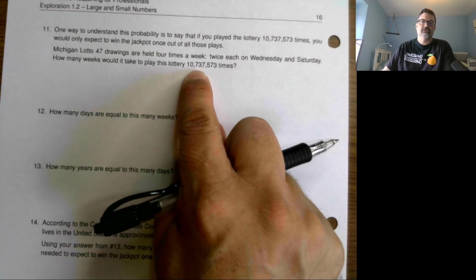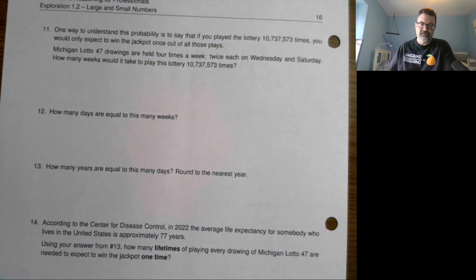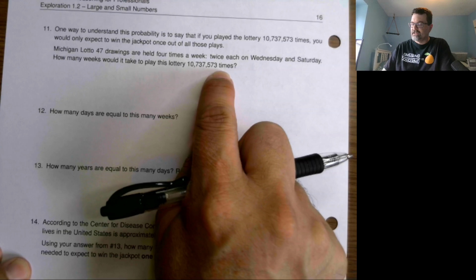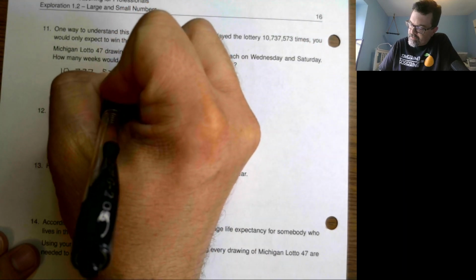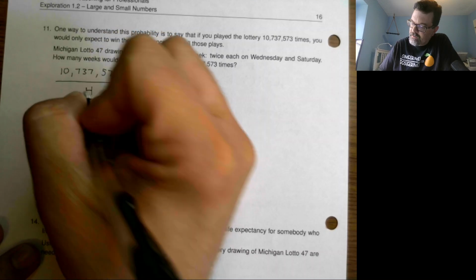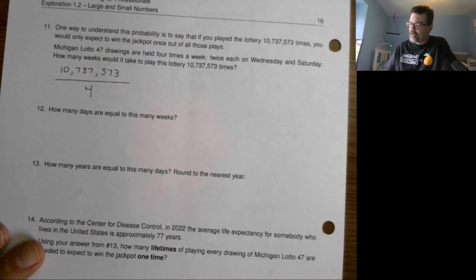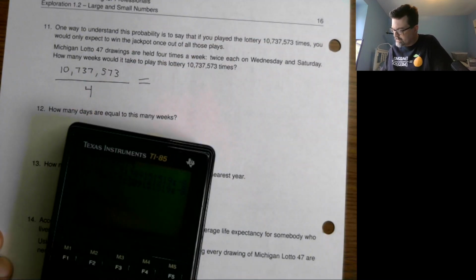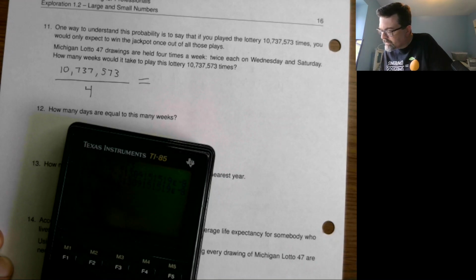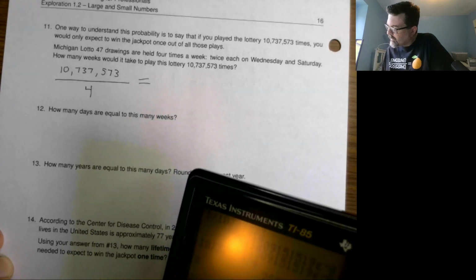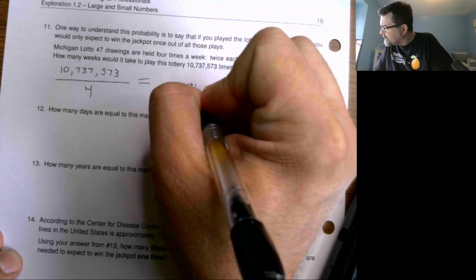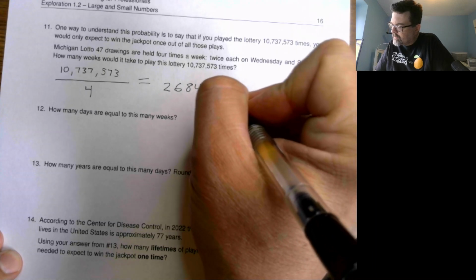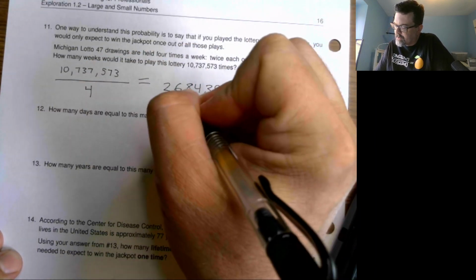So how long would it take to play this that many times? Okay, well, 4 times a week. How long is it going to take to do this many times? Well, okay, 10,737,573. We'll divide by 4. So 4 plays per week, 10,737,573 divided by 4. All right, I got 2,684,393, and there's a little decimal 0.25, and I'm just going to leave that off.